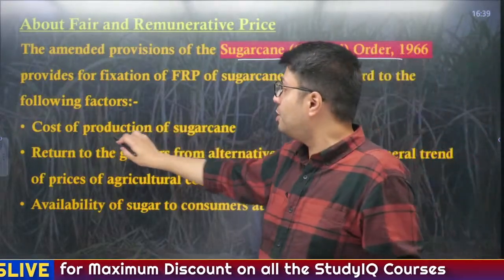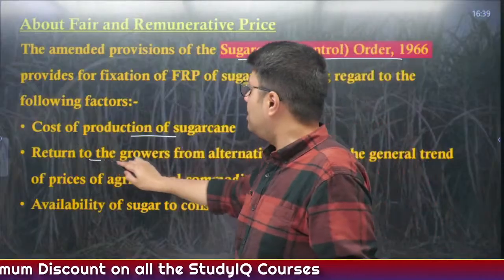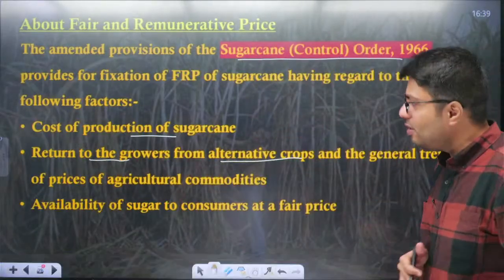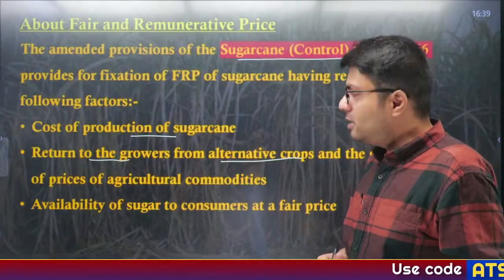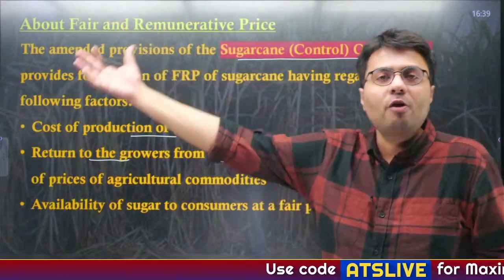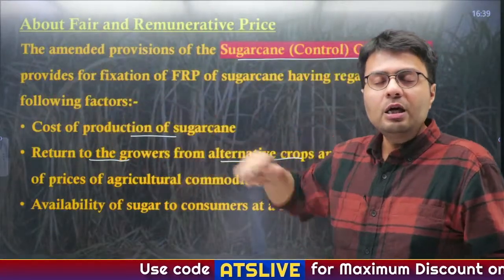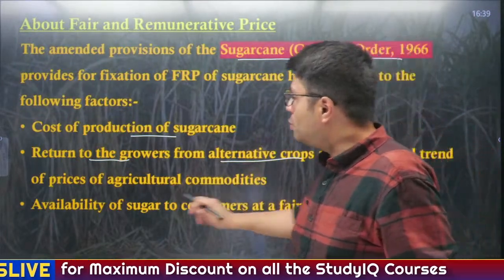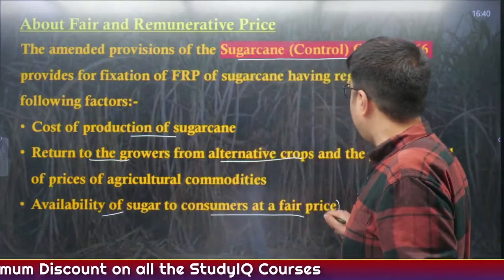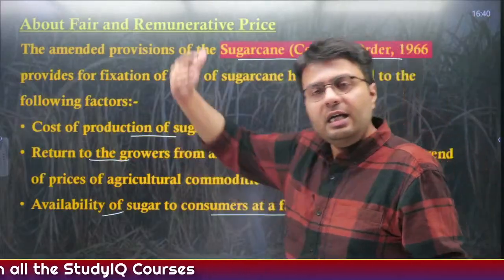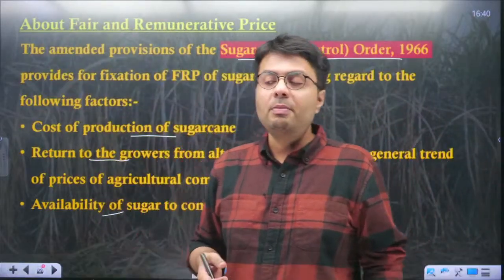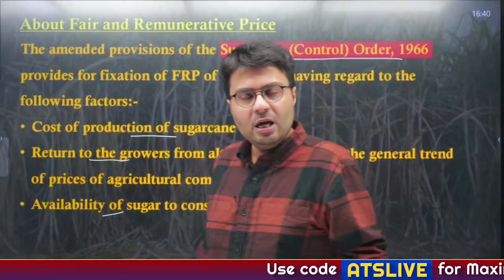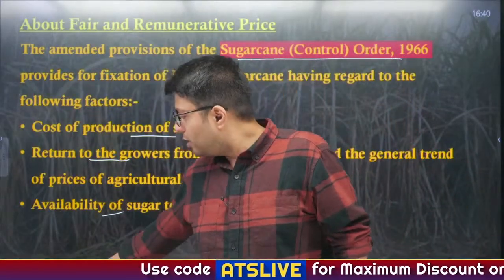First is the cost of production of sugarcane. Also the return that farmers will get in case they are growing another crop as against sugarcane is considered, because if they are getting more money from other crops, why would a farmer grow sugarcane? And in that case, there will be a shortage of sugar in India. Also, availability of sugar to consumers at a fair price is considered, because we can't increase the FRP beyond a certain limit, otherwise it will increase the cost of production and automatically increase the cost of sugar in the market, right? Also, other factors are considered.